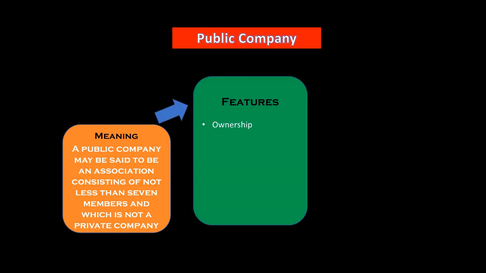Now let's check out the features that will help you to understand more clearly. Ownership means not a single person is held responsible or owner of a company. It belongs to the public, who are the shareholders of the company. Number of members: of course there are many people who are members of the public company. Perpetual succession: this company also has perpetual succession, one after another they may carry on the business. Index of members is again a repetition of the point.